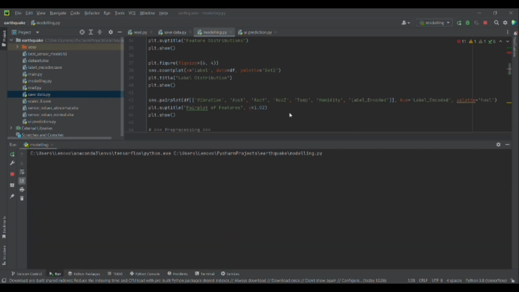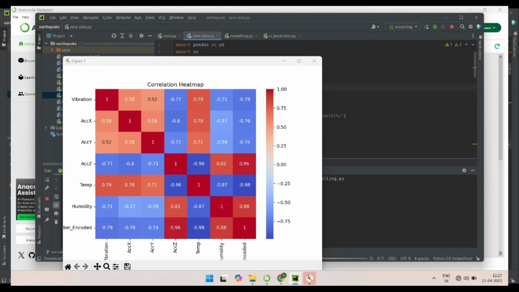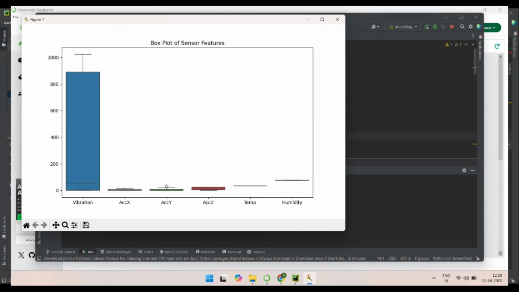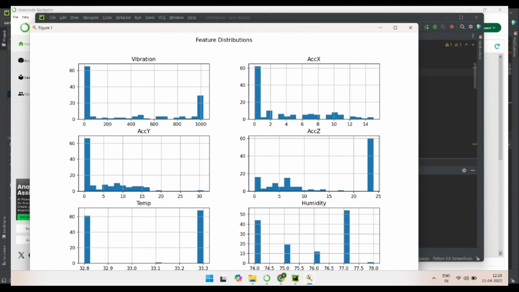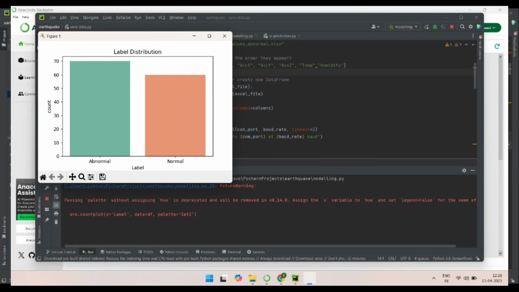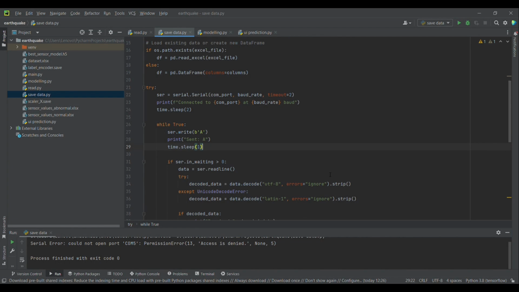These are the graphical representations: bar graphs, correlation heat map, box plot of sensor features, feature distributions, and label distribution. The save data Python script communicates with the hardware device, the Arduino Uno, over serial communication through COM5 at a baud rate of 9600.